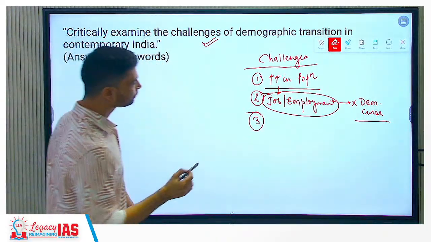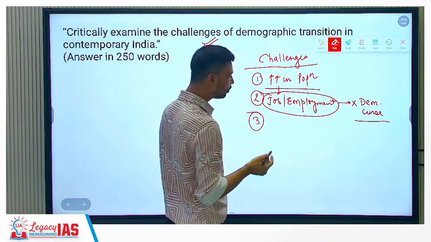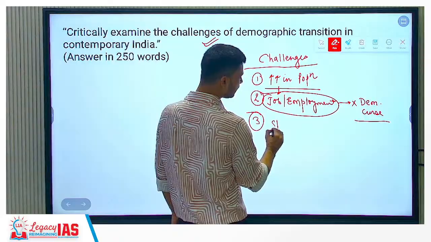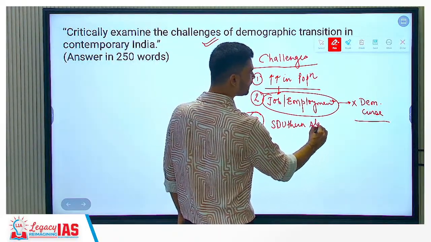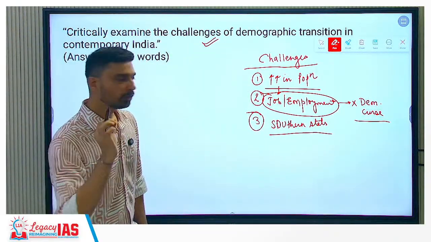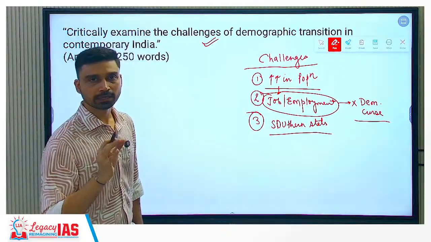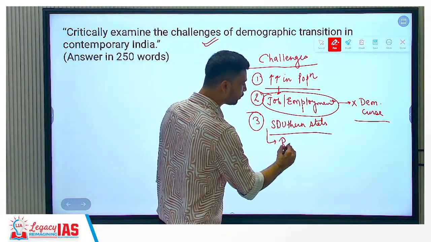Then third is when the high birth rate, high death rate collapses to low birth rate, low death rate. The other challenge you can talk here by taking example of southern states. Southern states are facing unique problem compared to northern state. In northern state, total fertility rate is still higher, but in southern state, it has fallen below the replacement level. You can introduce this concept here.